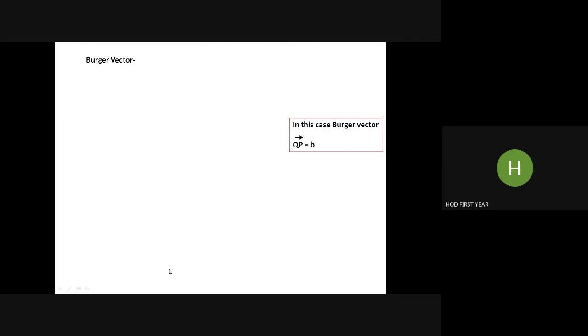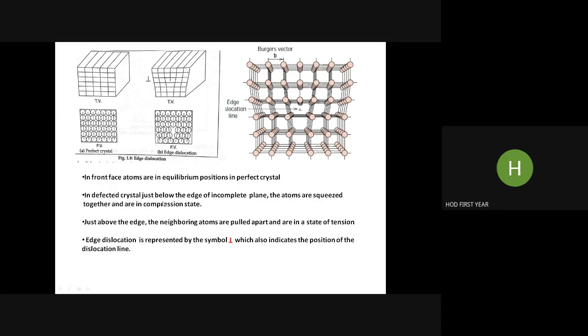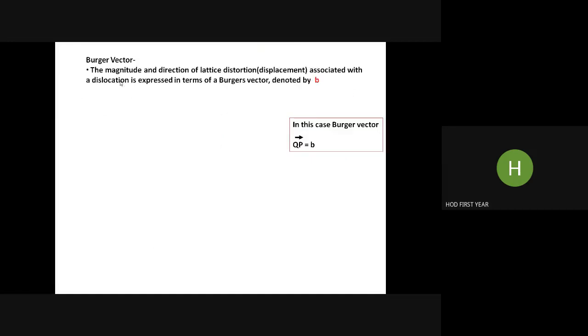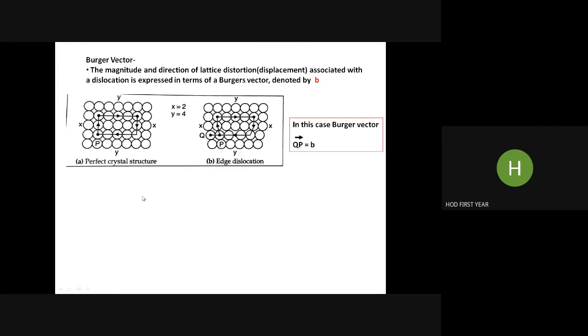Now Burgers vector. Here you could see the Burgers vector. So let us see what it is. Burgers vector tells us the magnitude and direction of a lattice imperfection. What amount of distortion is there and in what direction? That is suggested by the Burgers vector. It is associated with this dislocation, and it is denoted by b. So if you look at this structure at atomic level, the perfect structure will be like this.